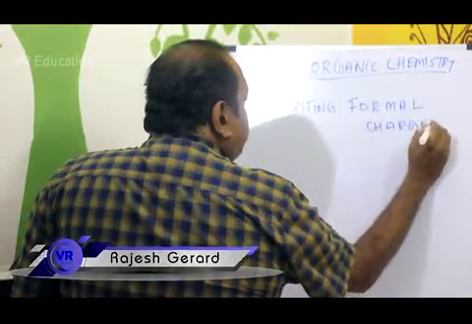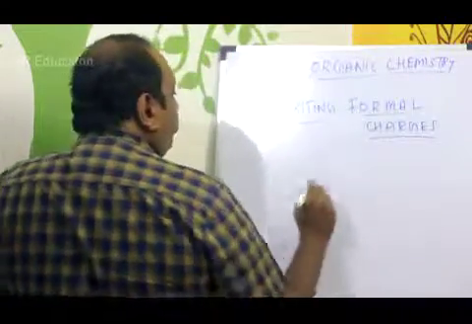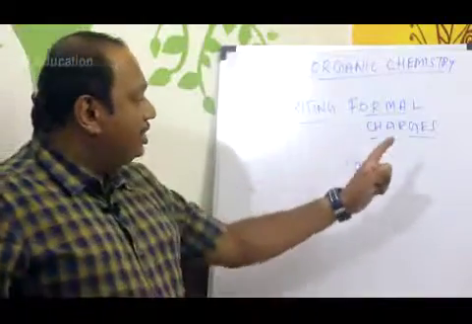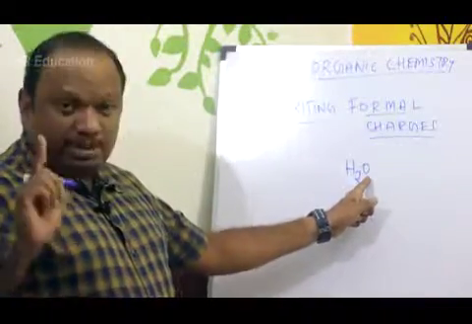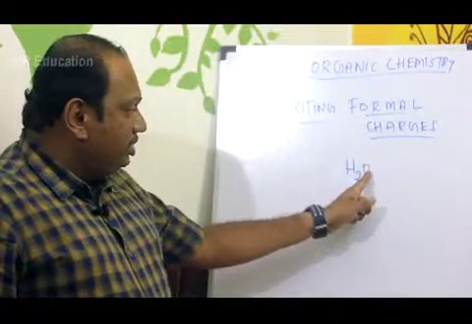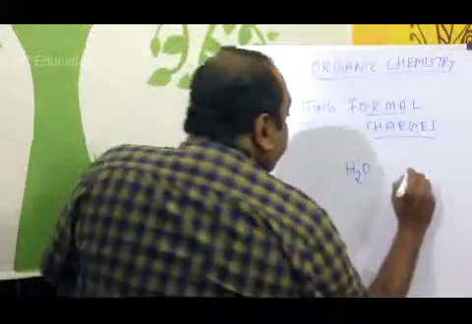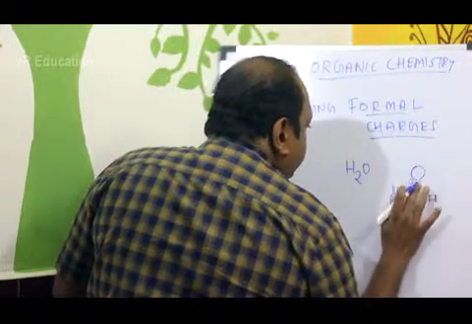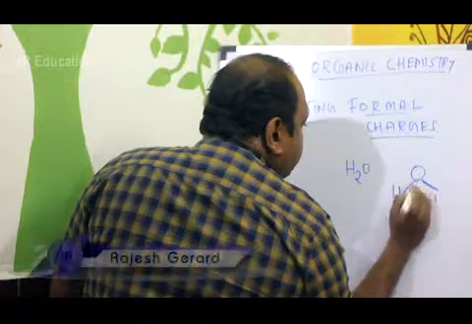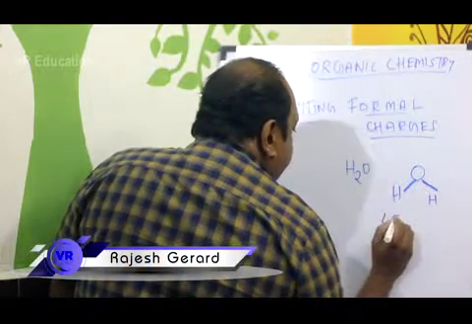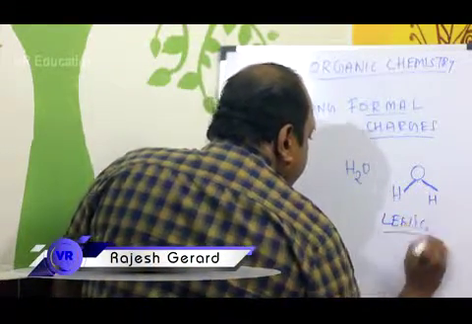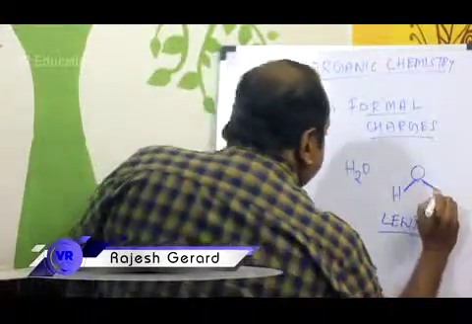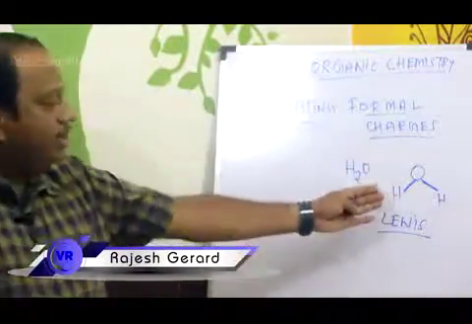So what do you mean by formal charges? For example, I give you a molecule of water, H2O, and I ask you what is the formal charge on oxygen. Listen to my question: what is the formal charge on oxygen in the molecule of water? For which I will write the structure of water. So this will be your structure of water. More precisely, this structure is called the Lewis structure. For the moment, we will not deduce this Lewis structure. We will try to understand, taking the structure for granted.